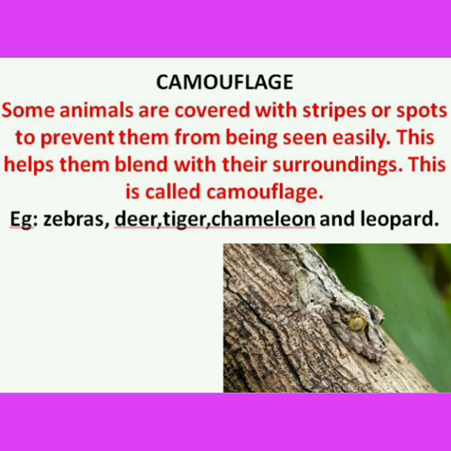That is, they blend with their surroundings to protect themselves from the hunters or hunting animals. For example, the chameleon changes its color when it is on leaves or trees. Wherever it goes, its color changes. This is called camouflage.